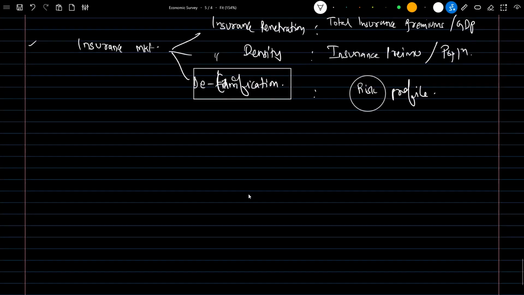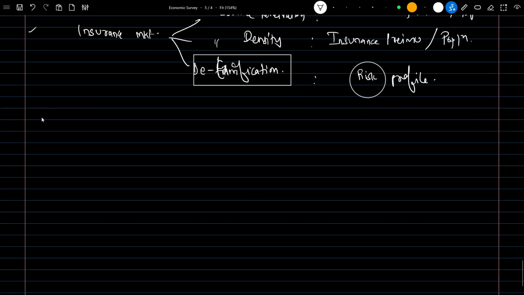The next keyword we need to remember is MiCA. What does MiCA mean? Markets in Crypto Assets. It is basically the regulation proposed by the European Union. I'll write the full form: Markets in Crypto Assets.